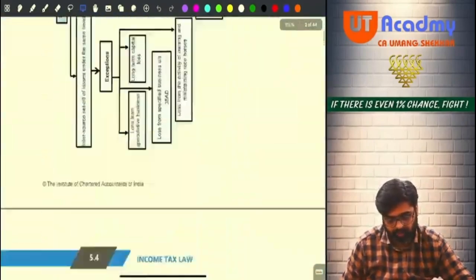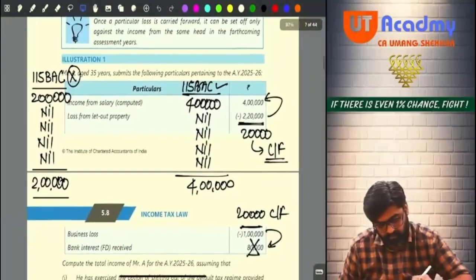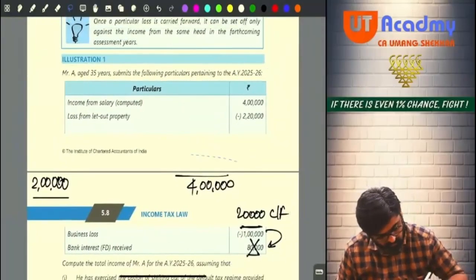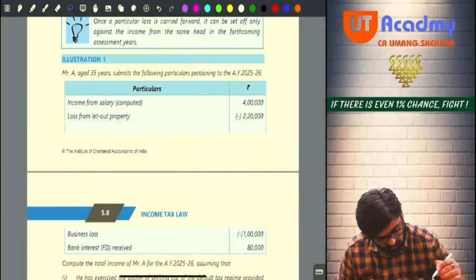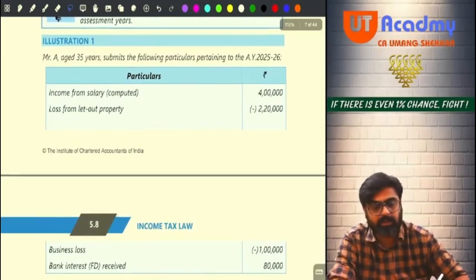Okay. So come to illustration number 1. Can you see illustration number 1?